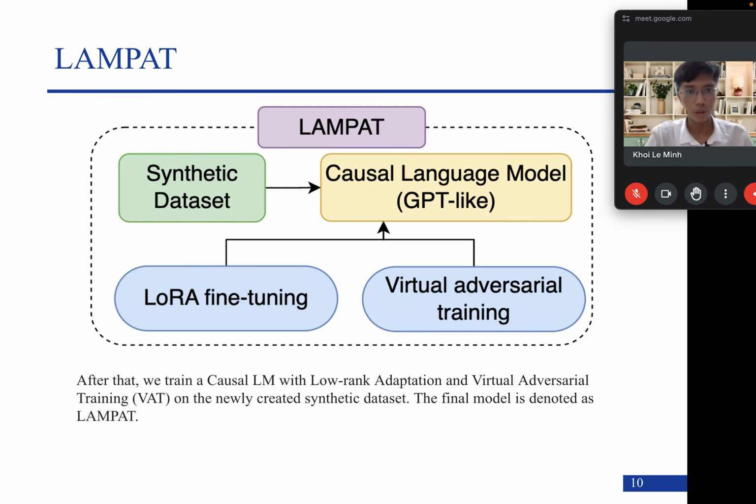So the model we choose is a causal language model, which is trained using LoRA adaptation and virtual adversarial training on this newly created synthetic dataset. The final dataset will be denoted as LAMPAT.